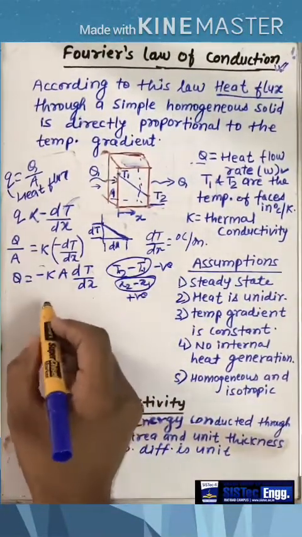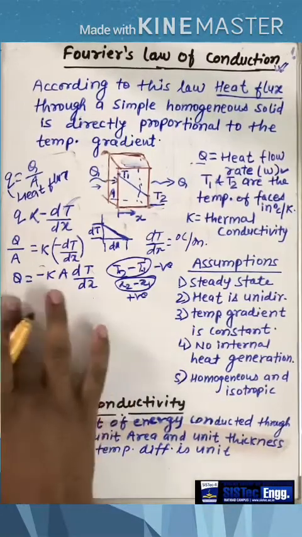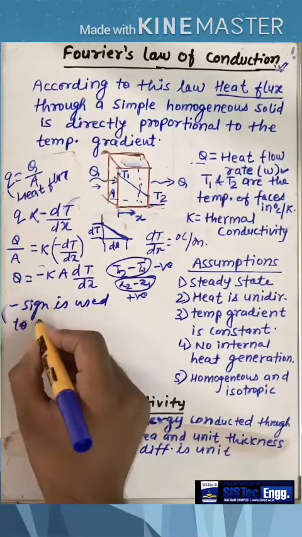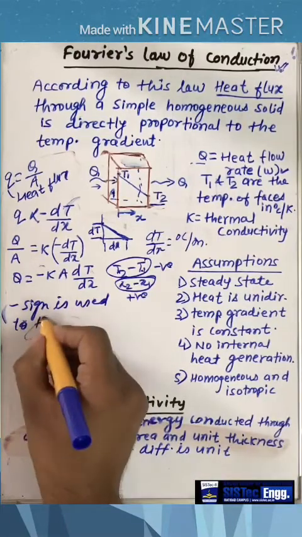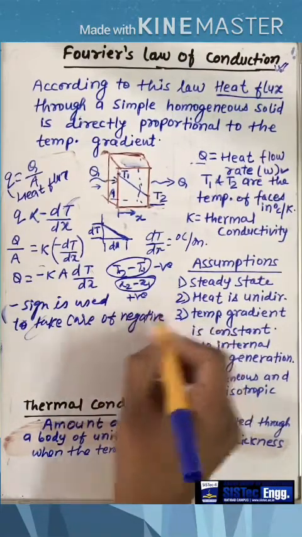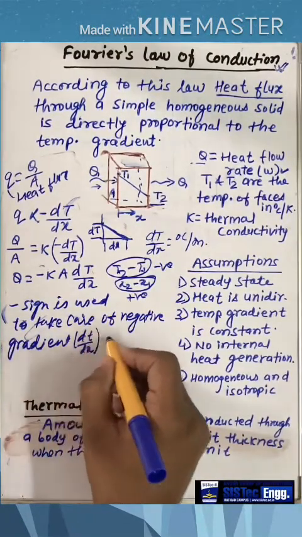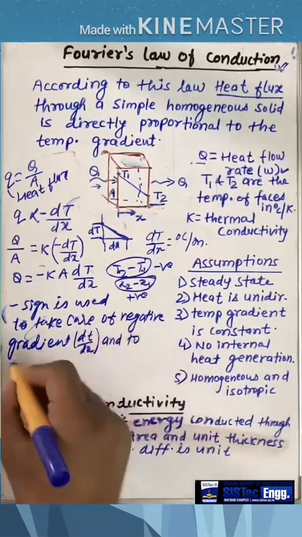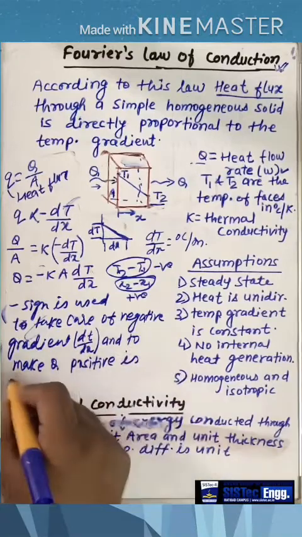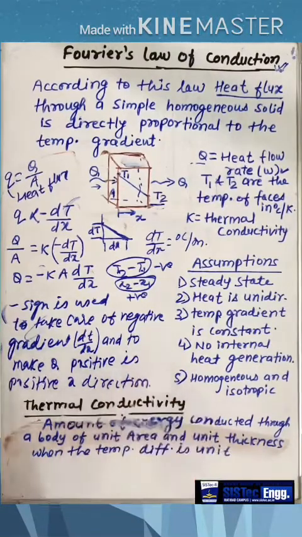Okay, so we can say that the negative sign is used to take care of negative gradient, dt by dx, and to make q positive in positive x direction. Okay, I hope you understood. Okay, fine. So this is the law.